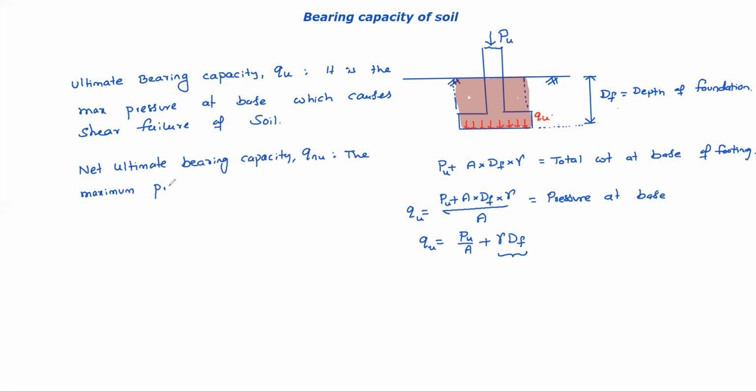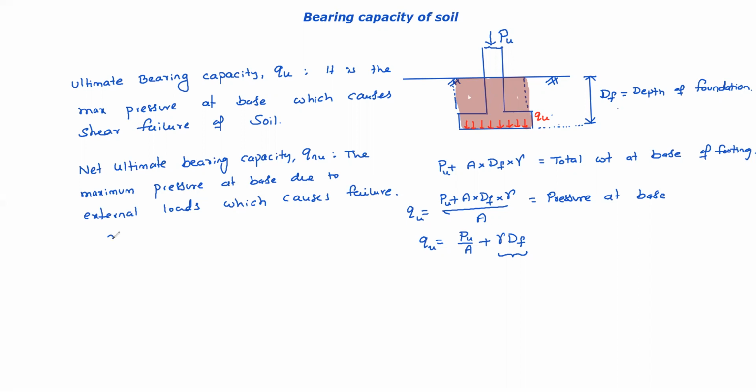The maximum pressure at base due to external loads, which causes shear failure. Okay. So that is the net ultimate.